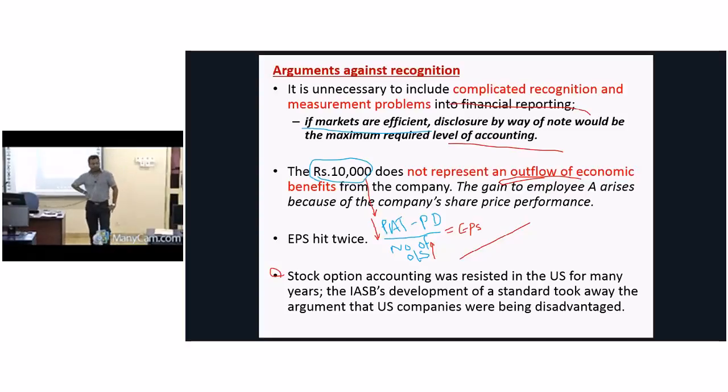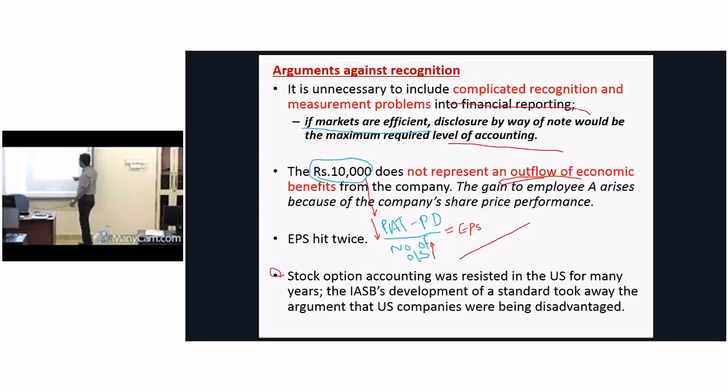So then what happens as a result of this adjustment? If I recognize artificially something as an expense, what happens to my profit? It goes down. The numerator goes down, so what happens to the answer?